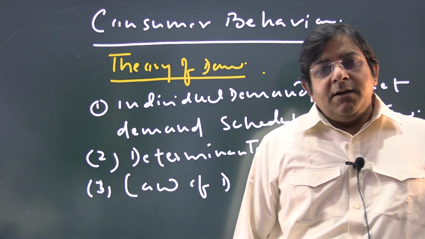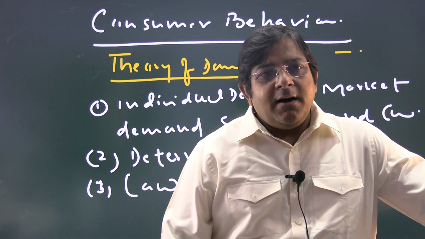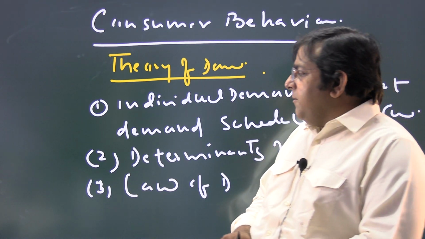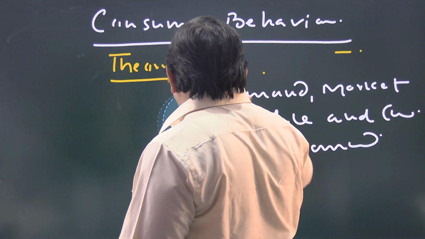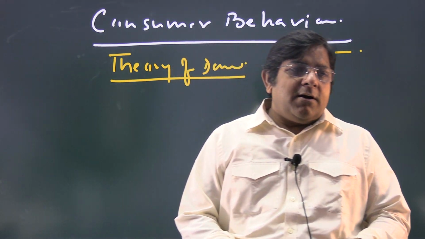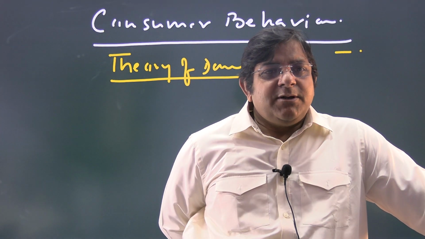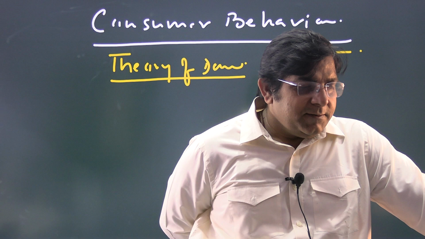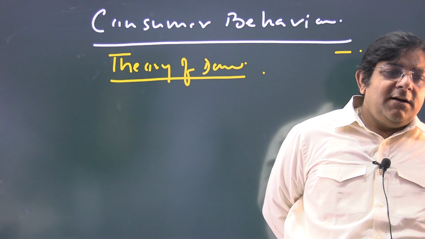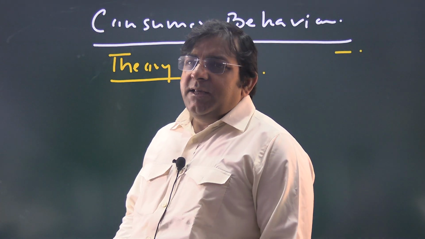Then after you have to study, write down, extension of demand and contraction of demand, and types of demand: income demand in case of normal goods, income demand in case of inferior goods, Giffen goods. Like this thing you have to study.